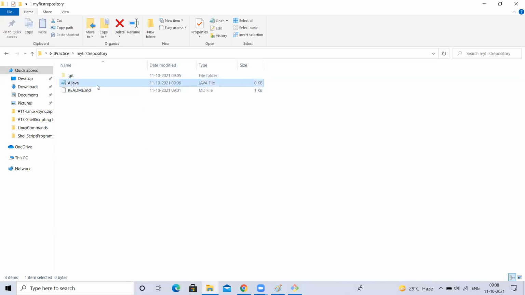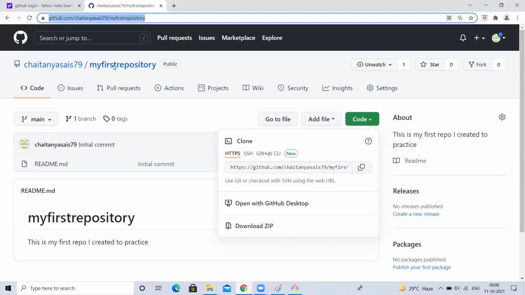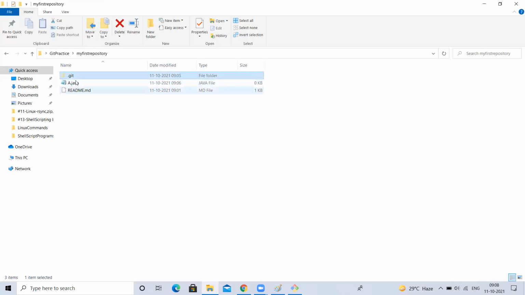Now I created one file. It is a normal file. There is no link between this file and Git. This is my local Git repository. So these are the physical files, but the versioning is internally maintained by this .git repository. .git is nothing but a folder. We also call it a repository. So a version has to be created for this newly created file.